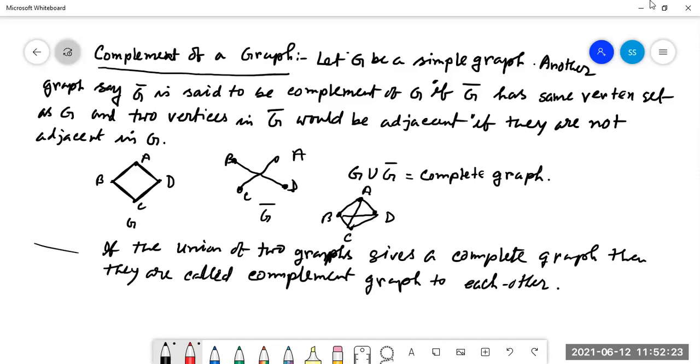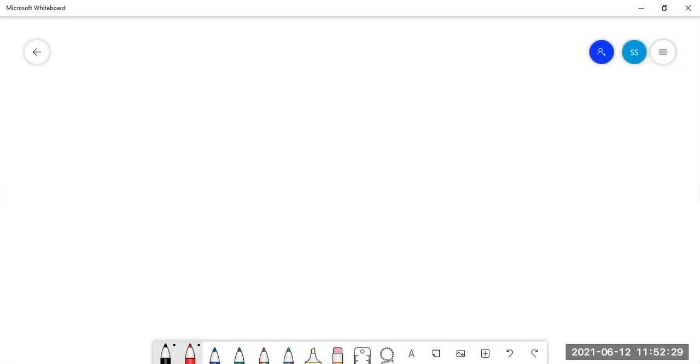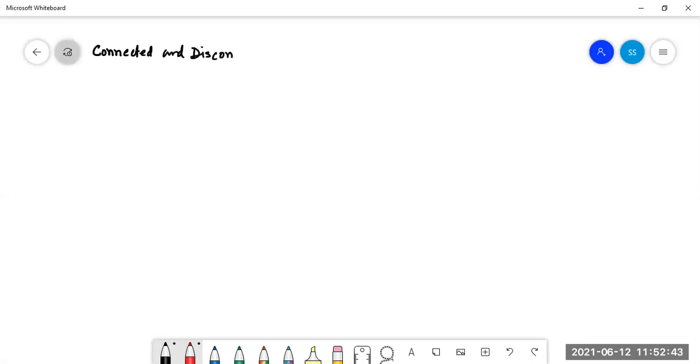So next we are going for connected and disconnected graphs.